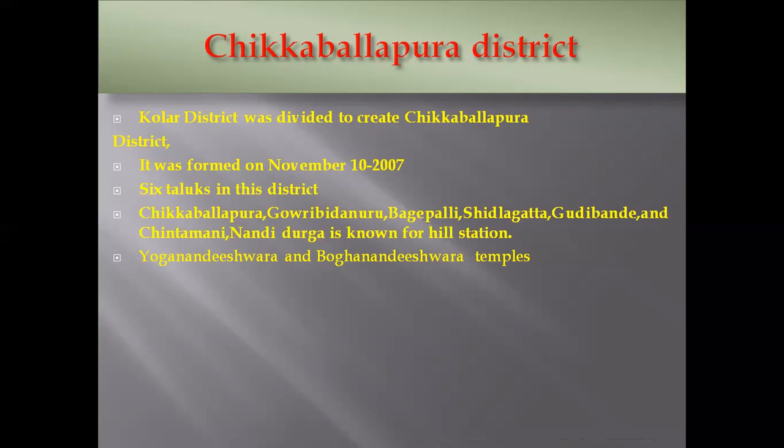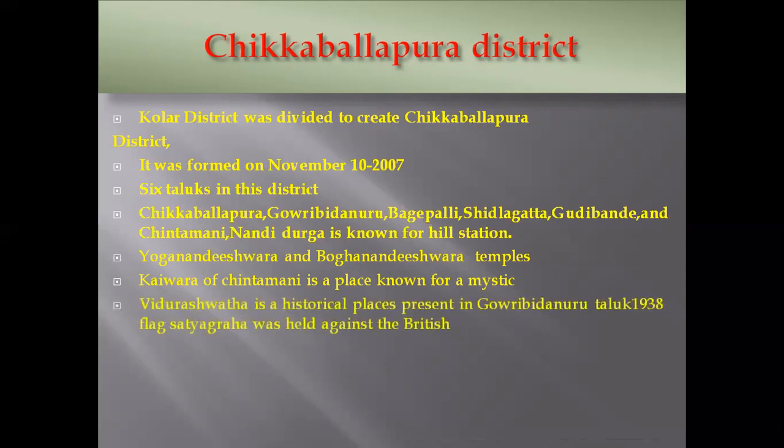Yoganandeshwara and Bhoganandeshwara temples are located in Chikkaballapura. Where is it located? It is located in Nandidurga. So it is one of the hill stations. In that hill station, we can see both the temples, Yoganandeshwara and Bhoganandeshwara. And also we can see Kaivara of Chintamani, which is a religious place known for a mystic. Mystic means very Atindriya.